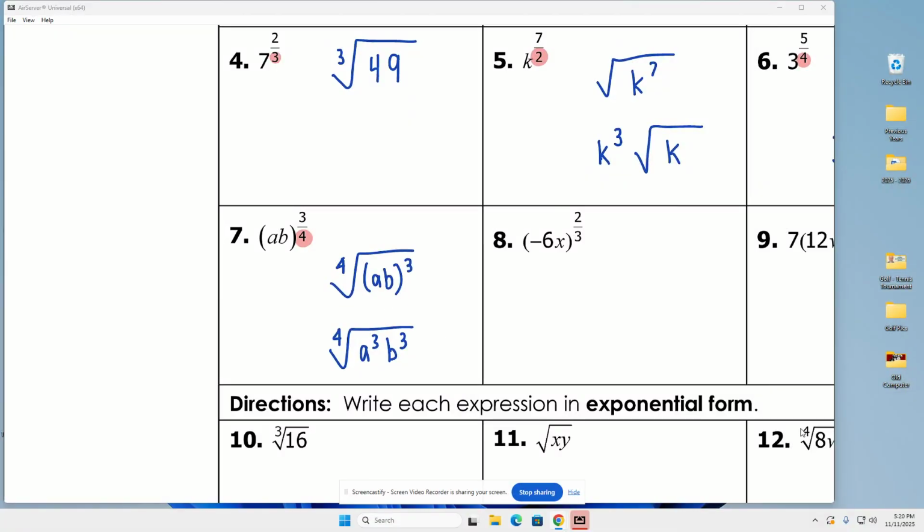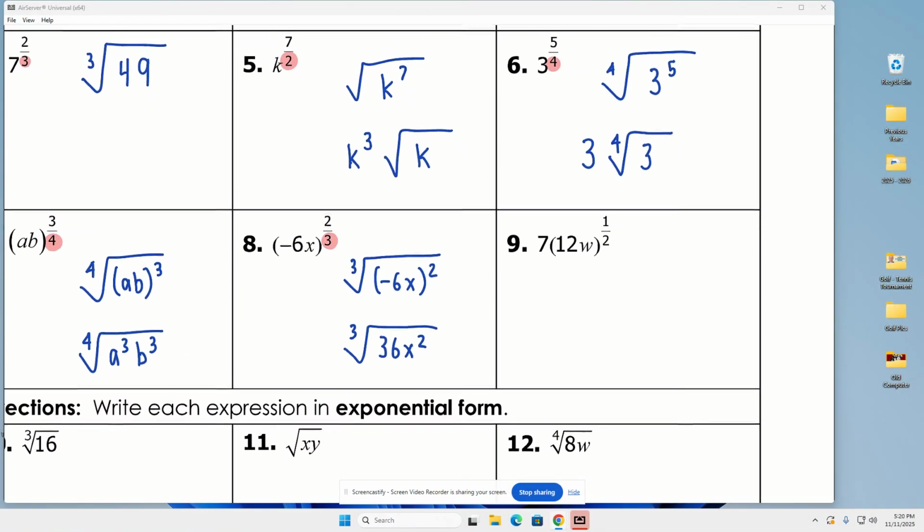Okay, so let's look at this next one. Here we have, look at that denominator. That denominator is the cube root of, and then you've got inside of this negative 6x squared. So if I want to simplify this, negative 6 squared is 36. So I would have the cube root of 36, and then x squared is just x squared. So this is the cube root of 36x squared.